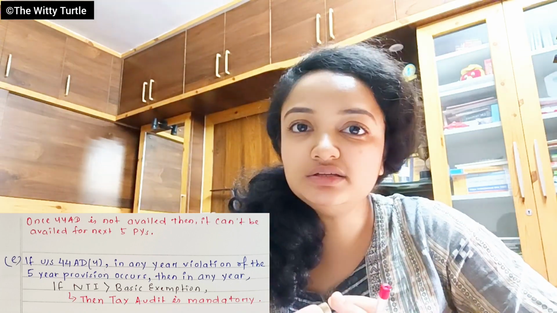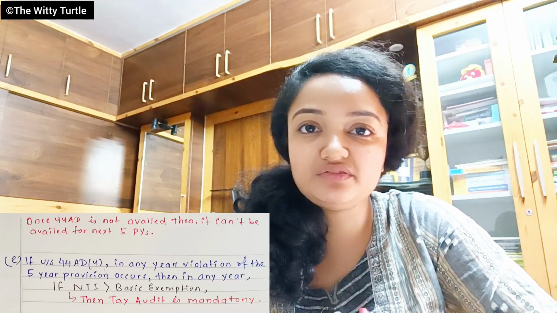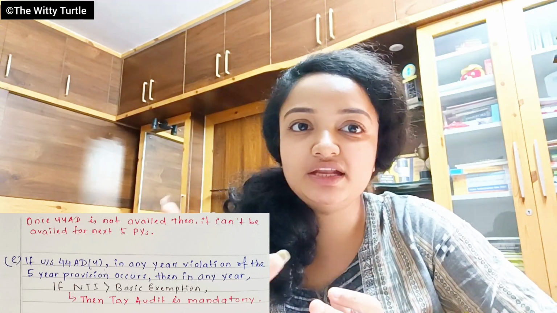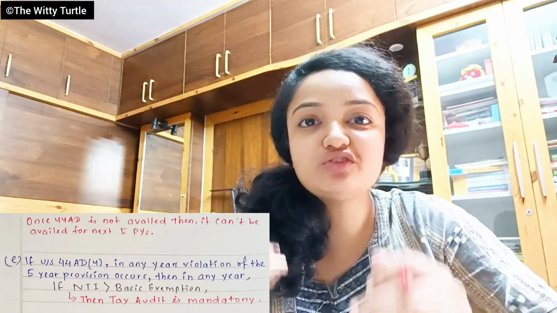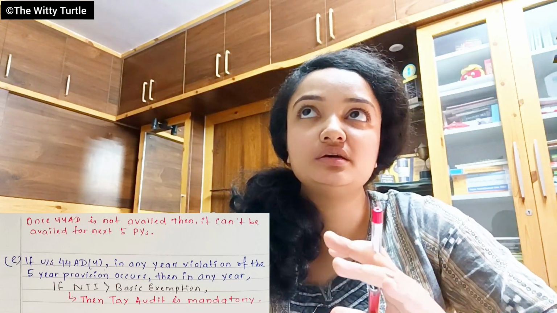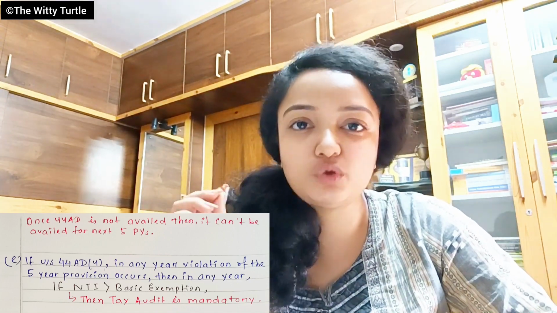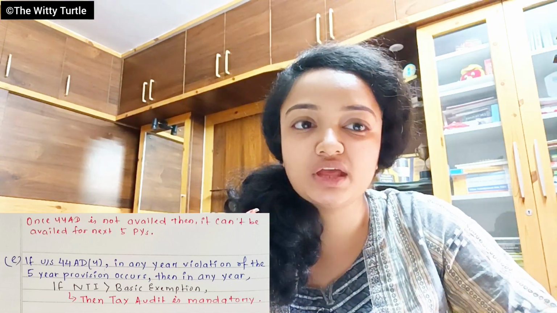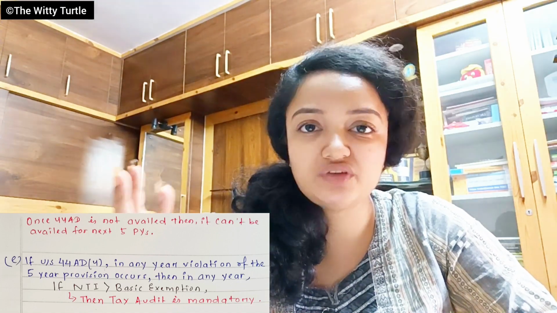Similarly, we studied another point there, that if in any previous year there is a violation in availing section 44AD, then once you violated the rule, you will not be eligible to take section 44AD for the upcoming 5 years, right? Once section 44AD is not availed, then he cannot avail section 44AD for the next 5 years.